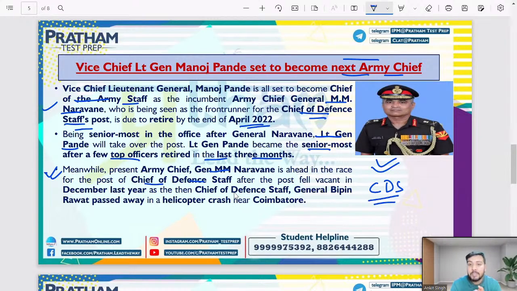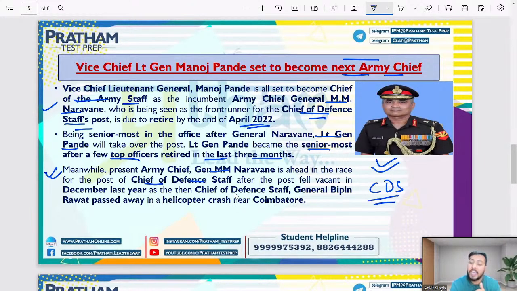तो उनके बाद the post of Chief of Defence Staff was vacant and now Army General MM Naravane is in the race, right? So MM Naravane साहब जो हैं उनके high chances हैं कि he can be the next CDS of our country after General Bipin Rawat. When General Rawat passed away due to a helicopter crash, that was a very sad moment for our entire country.